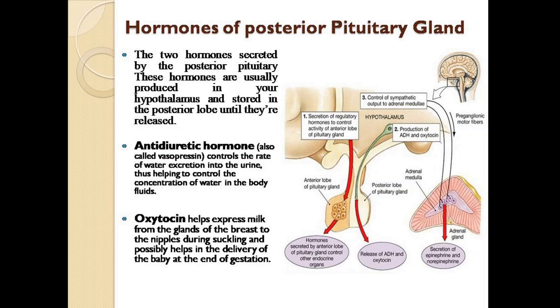Hormones of posterior pituitary gland. The two hormones secreted by the posterior pituitary are usually produced in hypothalamus and stored in the posterior lobe until they are released.